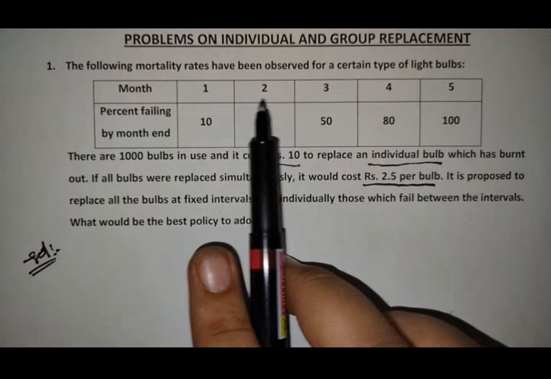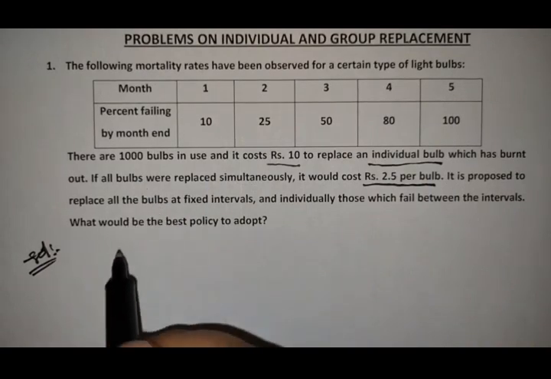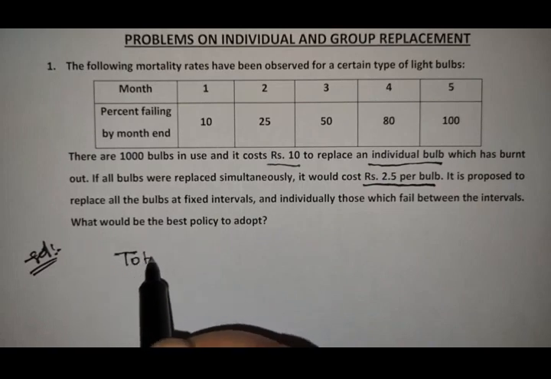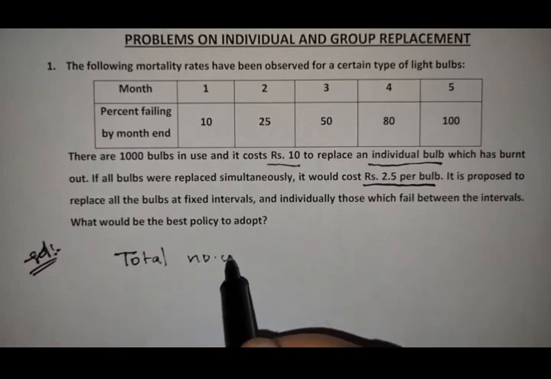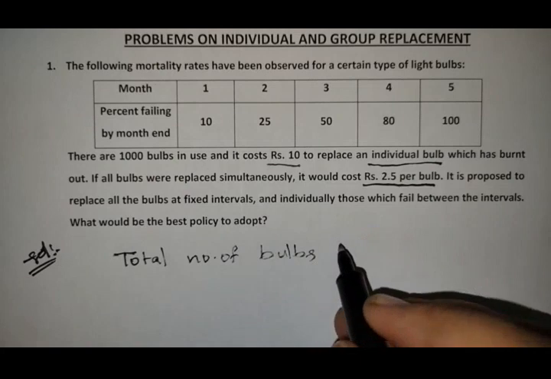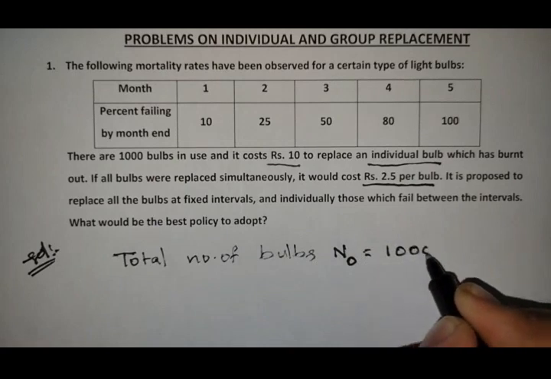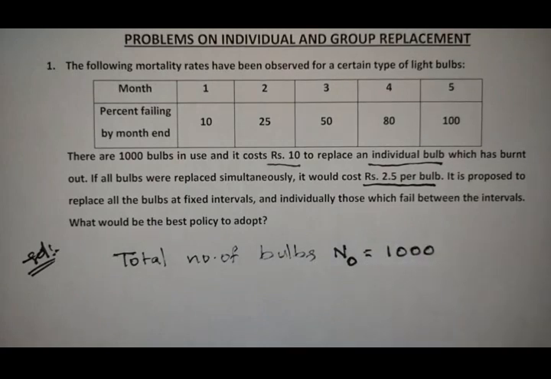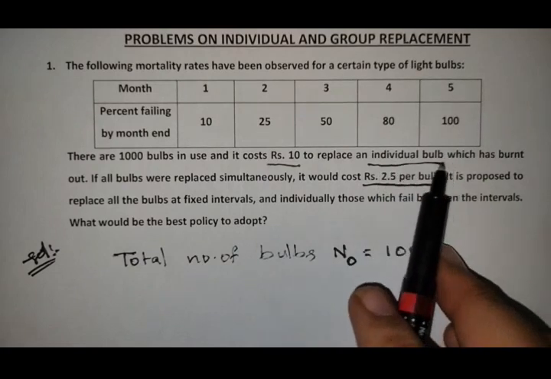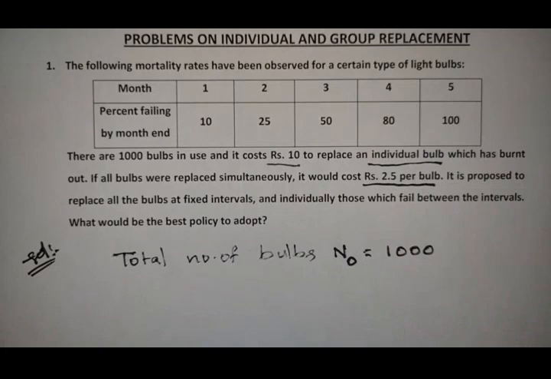So totally, 5 months of data was given to us. Now first of all, let us write how many bulbs are there. Total number of bulbs, I am representing this as n naught, is equal to 1000. The cost of individual replacement is 10 rupees and the cost of group replacement of each bulb is 2.5 rupees. That one we know.